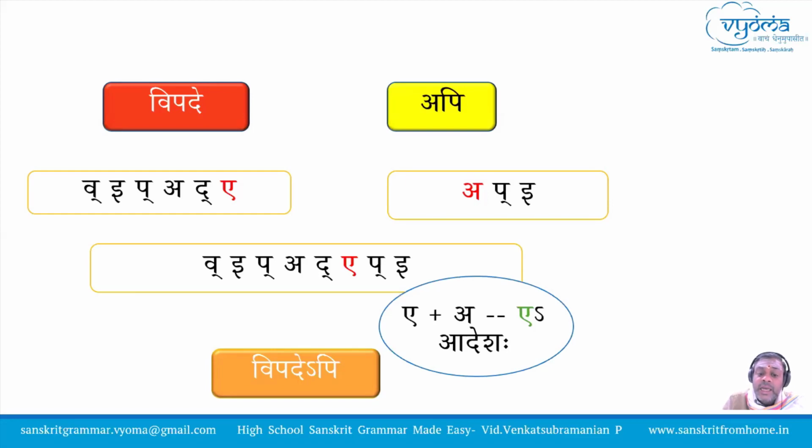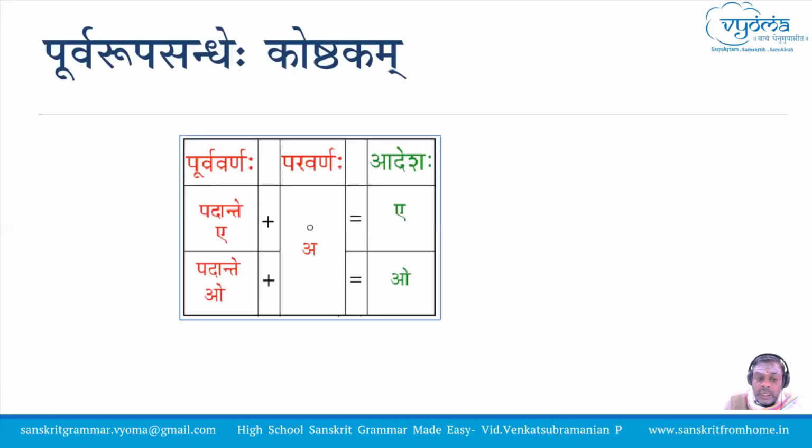And it is an Adesha Karya. So the a and a gets transformed to ekara. Now, if you see the table very carefully, it is not only ekara on the Purva Varna. It says: Padante ekaraha, padante okaraha, yada bhavati, tada tasya purataha akaraha bhavati chet, tada ekaraha okaraha adeshaha bhavati.